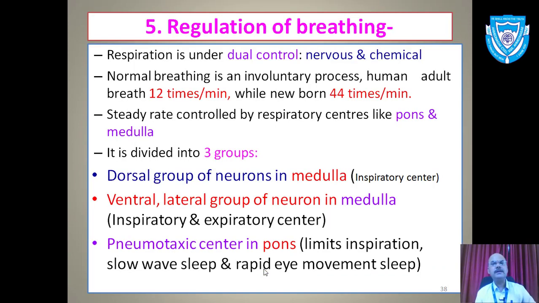Next lecture we will start with regulation of breathing onwards. If at all you have any difficulty, you can write in the comment box. Curiosity question also you need to answer in the comment box.